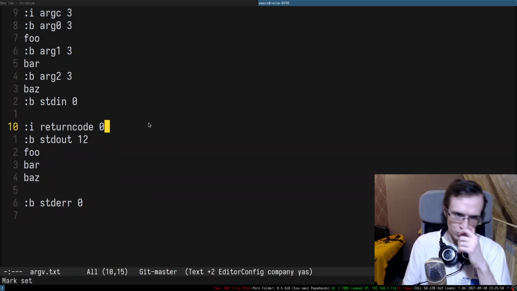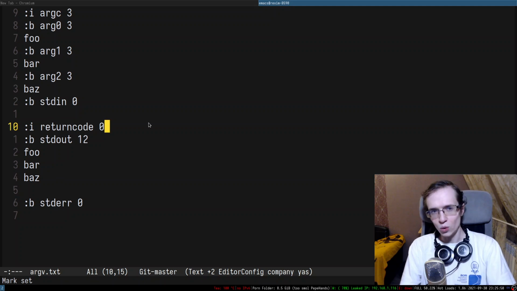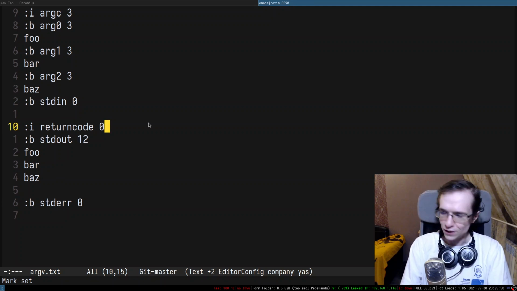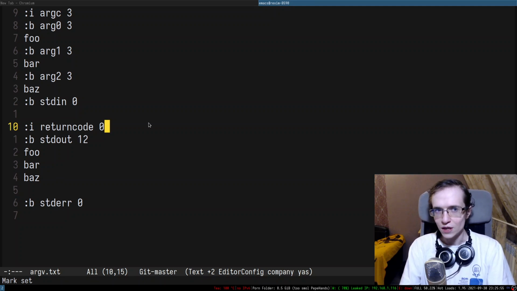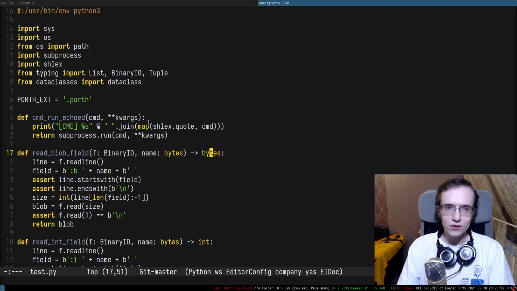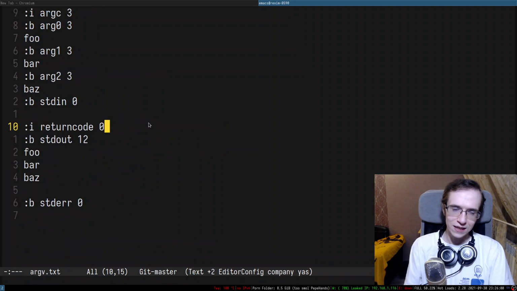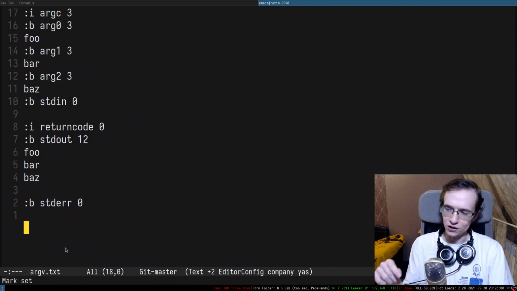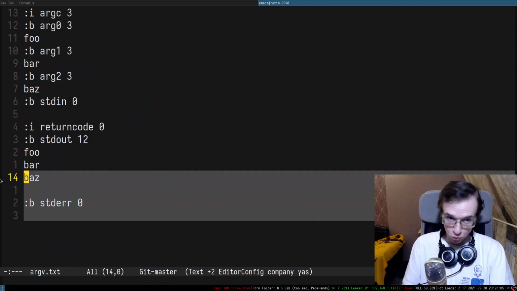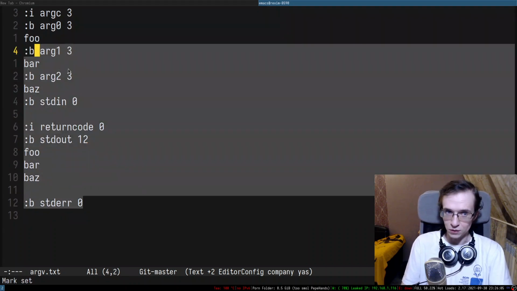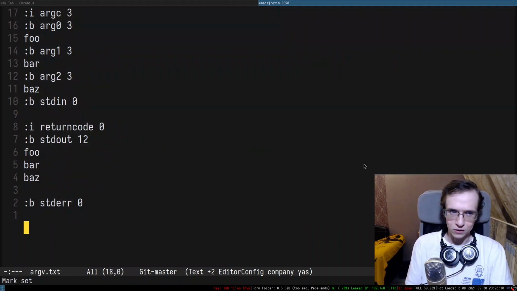I haven't documented this format yet, but the reason why I'm using this custom format and not something like JSON is because I do plan to rewrite even test.py in Porth, so I need a very simple format that I can parse even in such a Spartan language as Porth, right? I want to have something super simple. And this format is actually super simple.